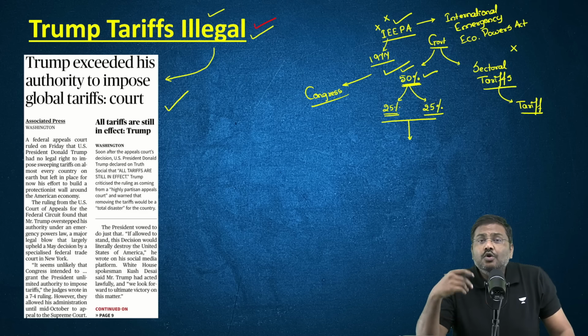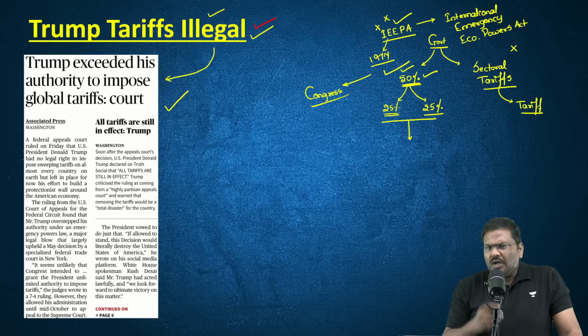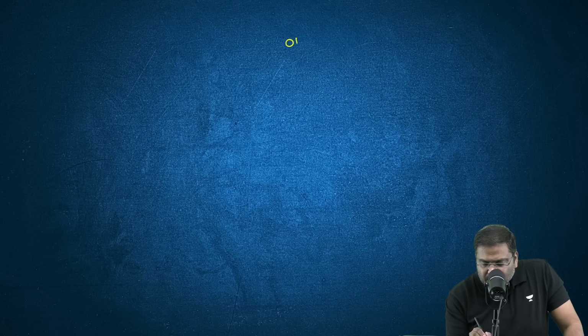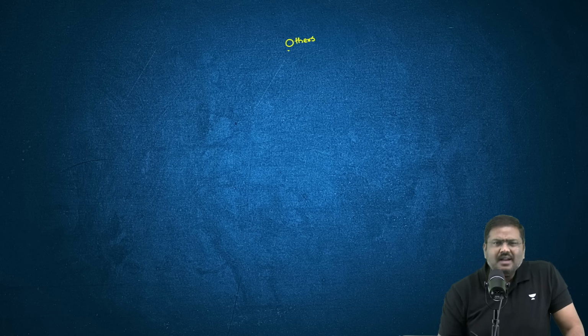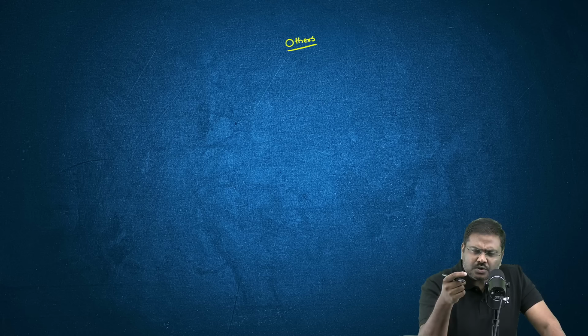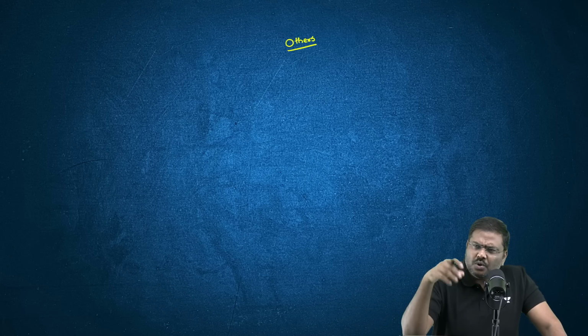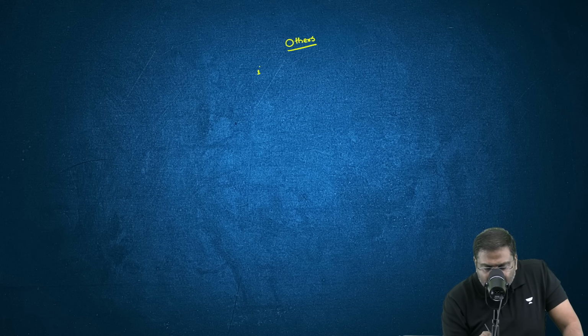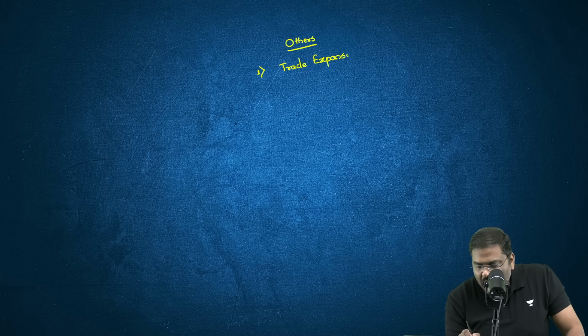But what is the argument of the government of USA? What is the administration saying there? The administration simply says there are other laws as well, where the provisions could have been used by the administration to announce a tariff. Right? Point number one. What kind of other laws are they referring to? There is a law by the name of Trade Expansion Act, the Trade Expansion Act 1962.